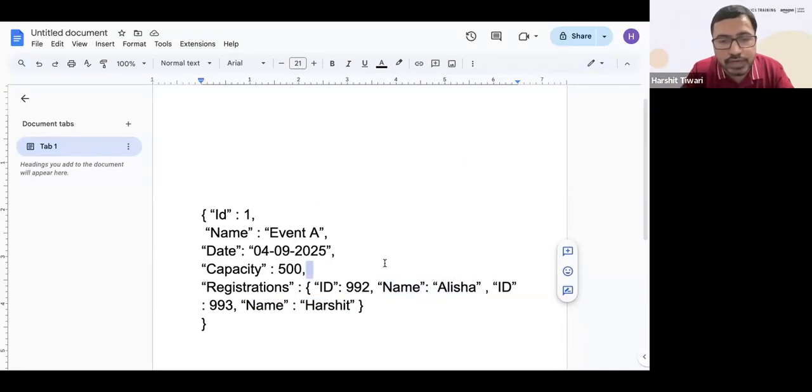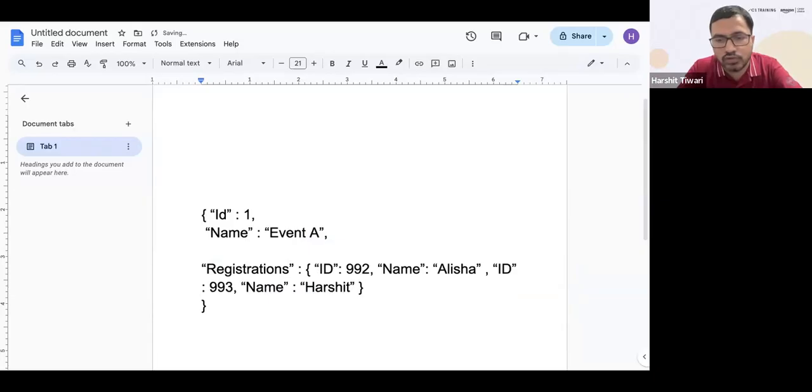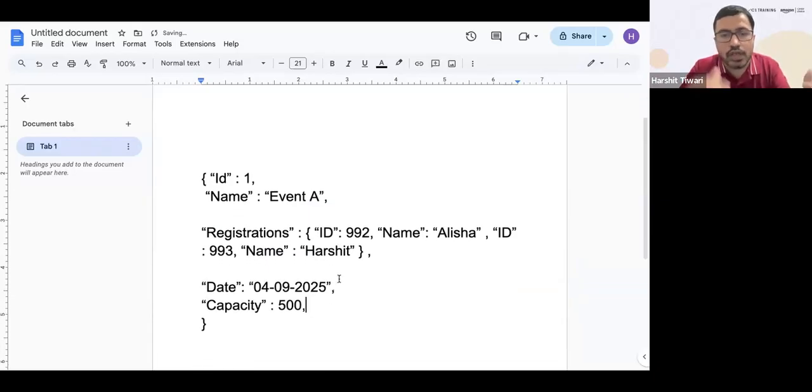Now there's no structure here, which means I can store this, see this date and capacity, right? This date and capacity I can store here also. I can have it here also. So there is no structure. Anything can come up, anything can come down. It's the same thing, does not matter, because we are storing everything in key value pair.